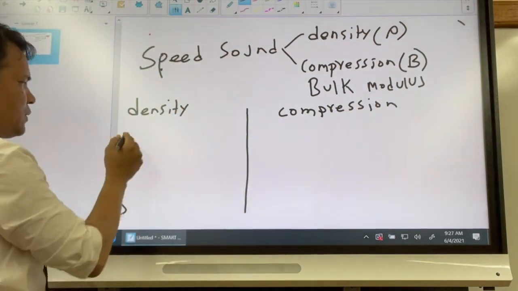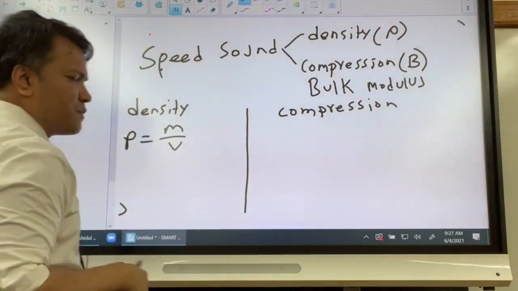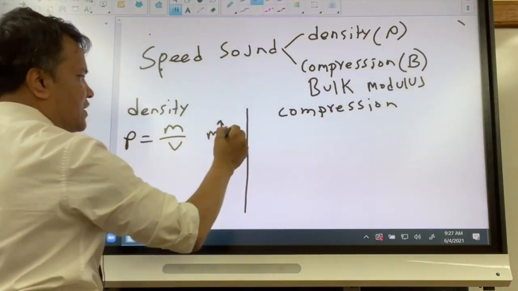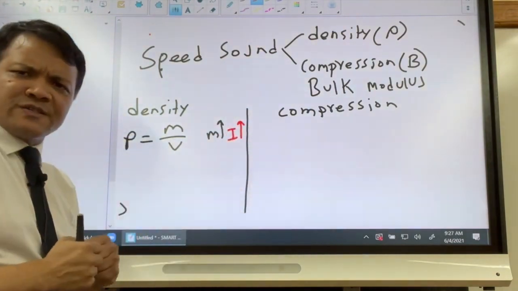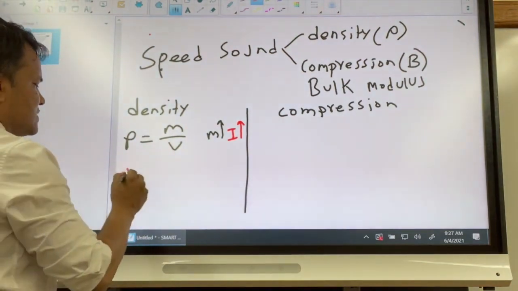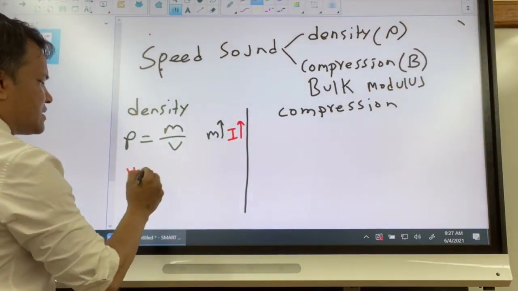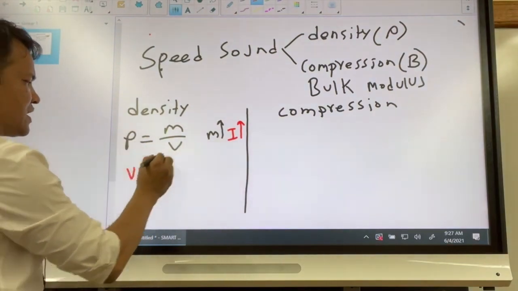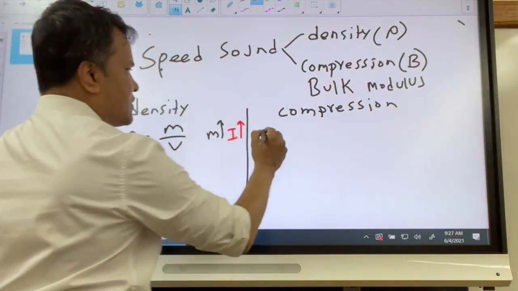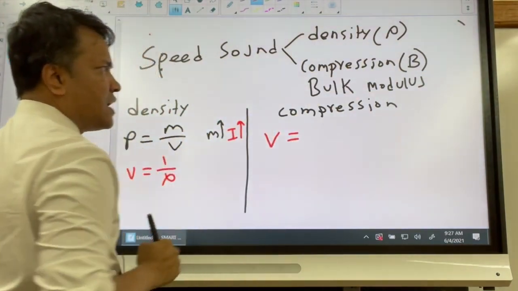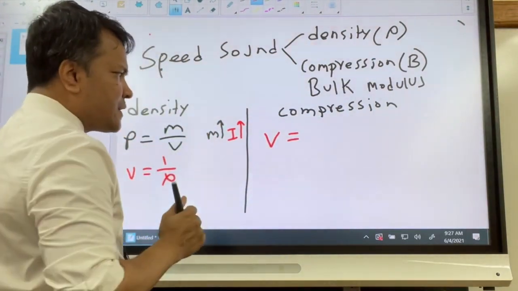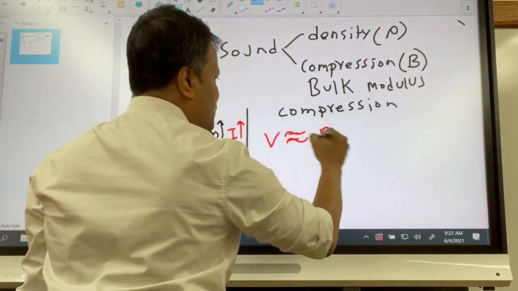The density, we know, rho is equal to mass over volume. So if the mass goes up, what do you see? If the mass goes up, the inertia also goes up, so the velocity has to go down. So what is the relation? The relation of velocity and the density is inverse. Now let's see the relation over here. The velocity and the bulk modulus, or compression, or sometimes called pressure, are proportional to each other.